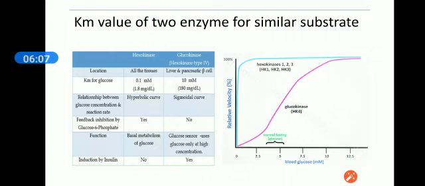Suppose there are two enzymes dealing with glucose level in our body, which are hexokinase and glucokinase. We check their efficiency for glucose by their Km value.